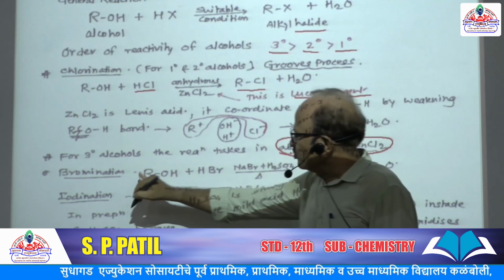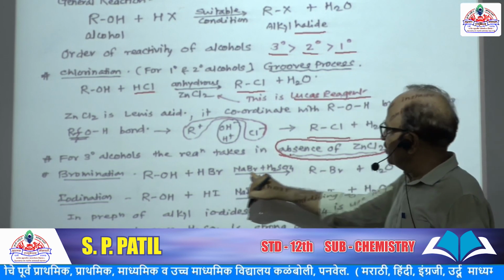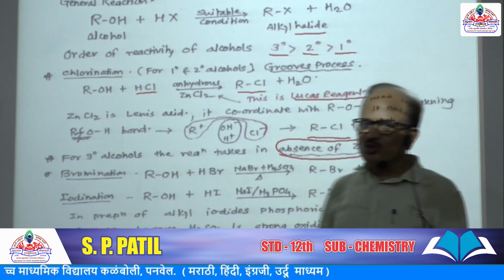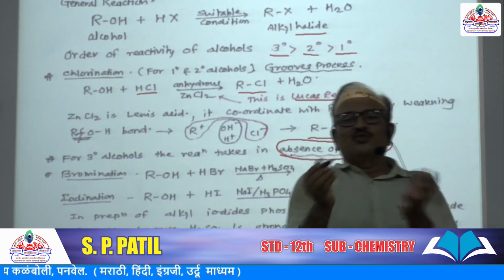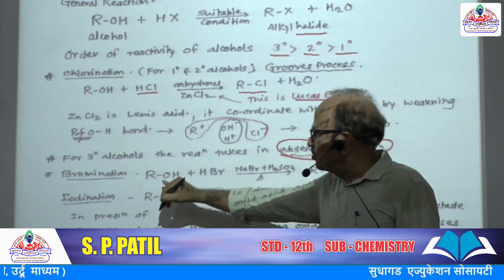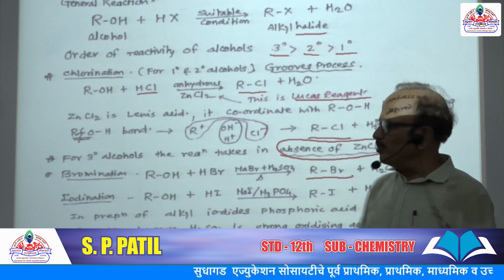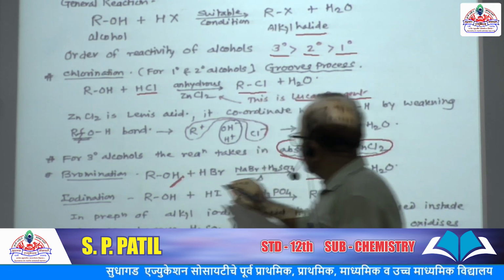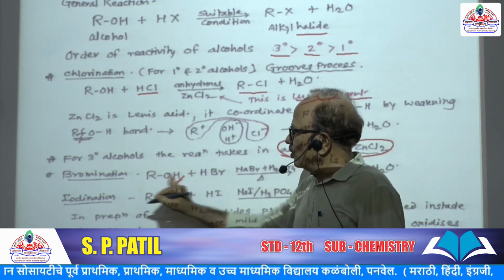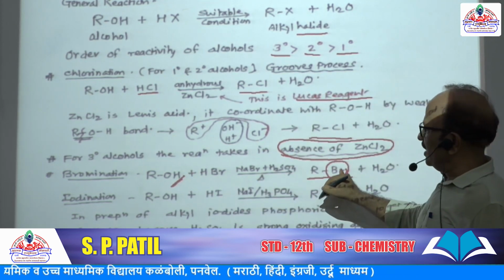Bromination. Now in this bromination, alcohol plus HBr. So this HBr is produced in situ in the reaction vessel by the reaction of sodium bromide and H2SO4. When sodium bromide and H2SO4 react with each other, they produce hydrobromic acid, and this hydrobromic acid reacts with alcohol to form corresponding alkyl bromide. So what happens here? This OH is substituted by Br. In alcohols, this OH group is substituted by Br.